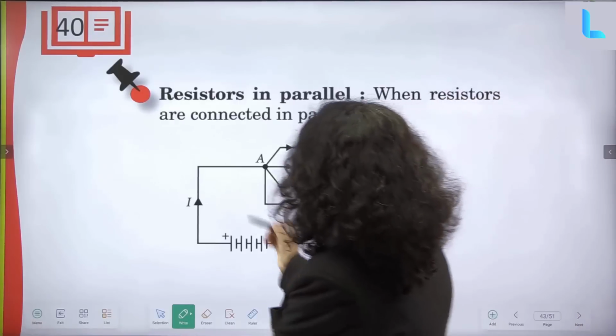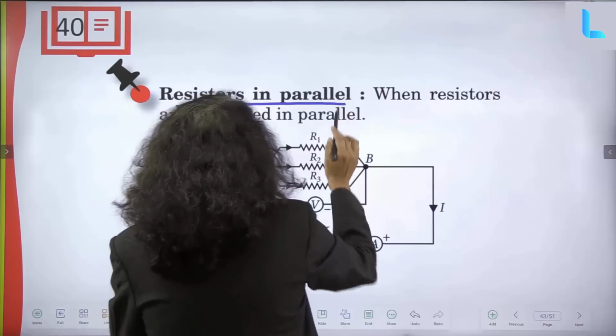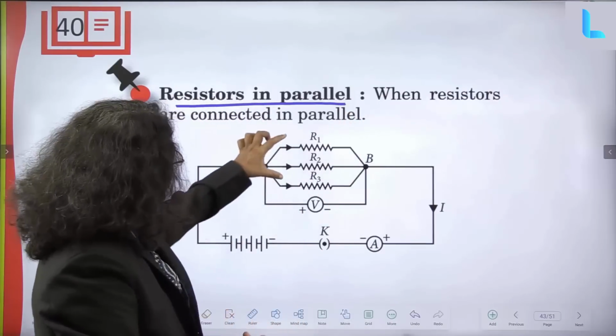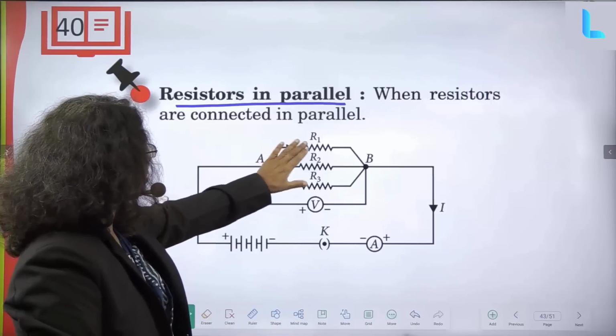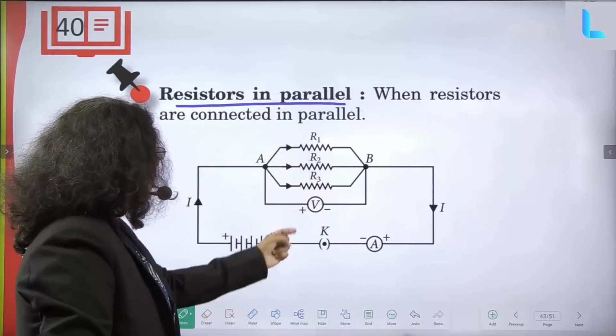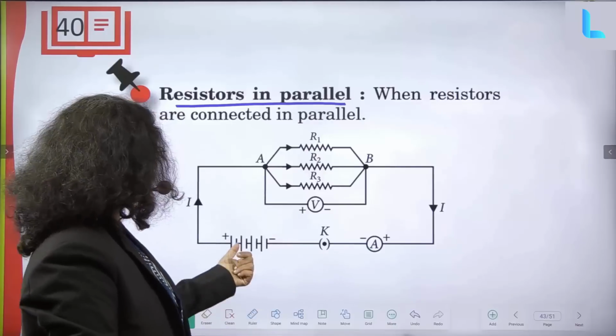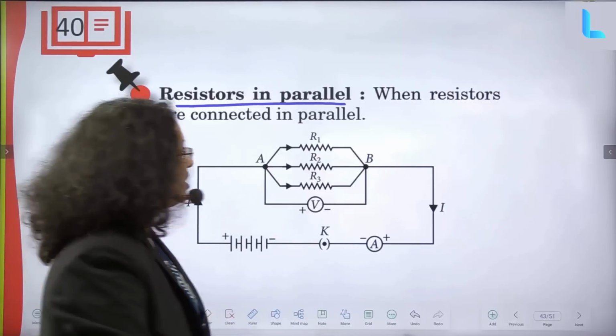Now, resistances in parallel. When resistances R1, R2, R3 are connected like this, they are parallel to each other. Here there is a voltmeter, an ammeter, a battery, and a key.